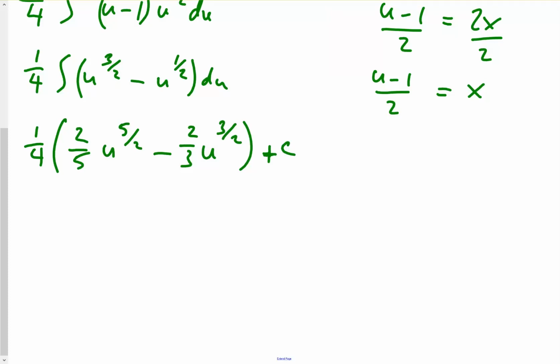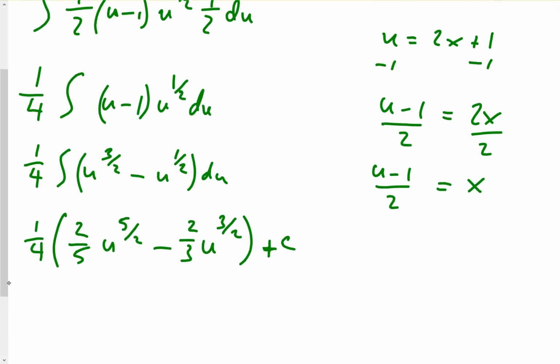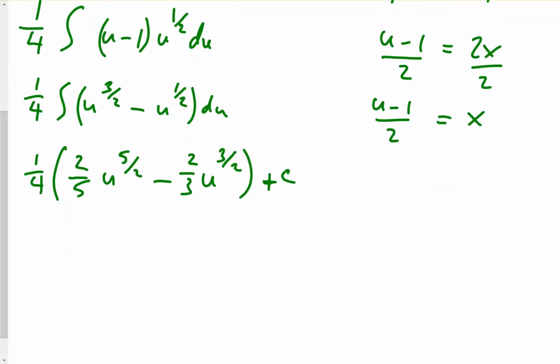Okay, now that we did that, we can distribute the 1/4. So 1/4 times 2/5, the 2 and the 4 can cancel, so we have 1/10 u to the 5/2, minus 1/4 times 2/3, that would be 1/6 u to the 3/2.